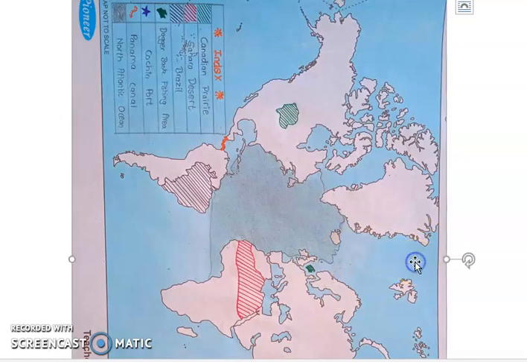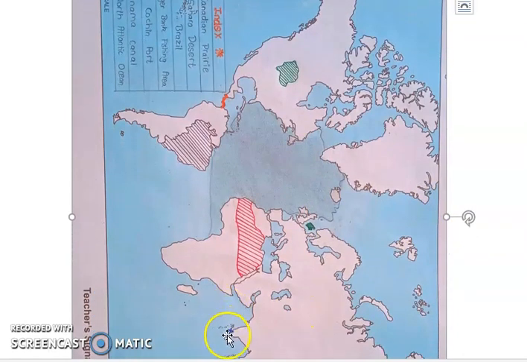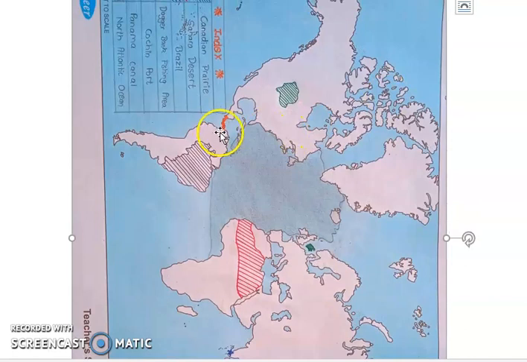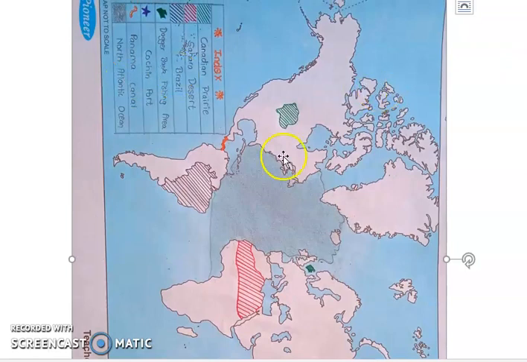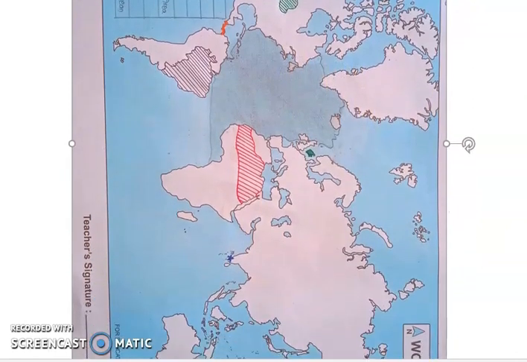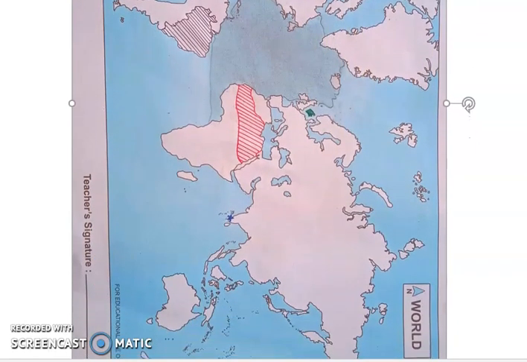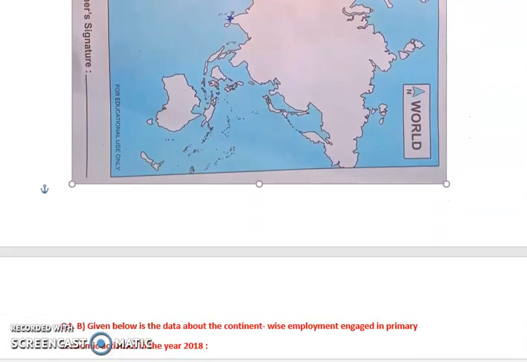Now Cochin Port is present in India, so you have to show its presence in India, which is here. Next we have the Panama Canal. The Panama Canal is here, which is joining the two continents. Next is the North Atlantic Ocean, which is here. So I hope the map question is clear to all of you. Now let us move forward to the next question.